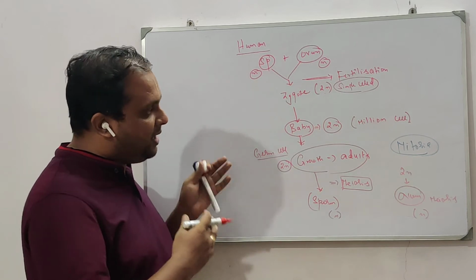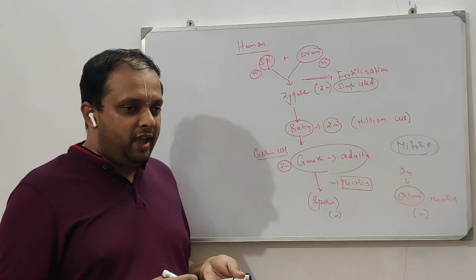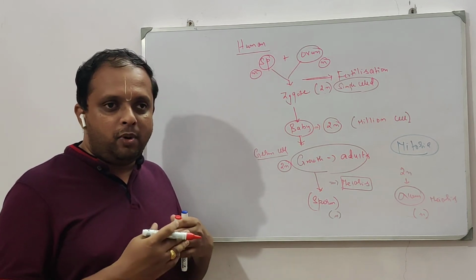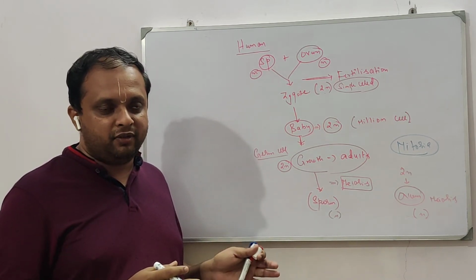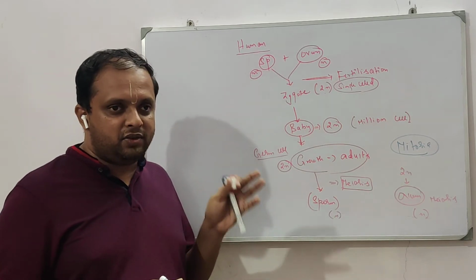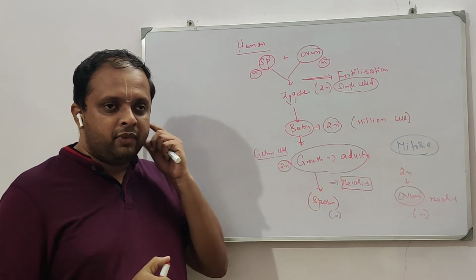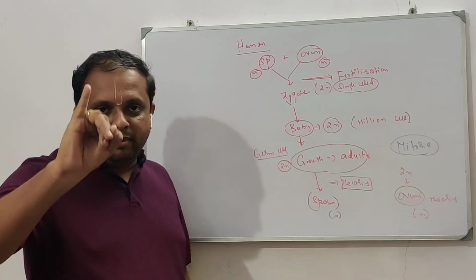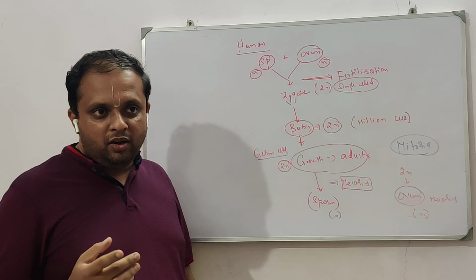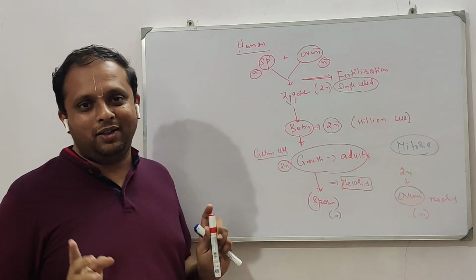I have taken the example of human for more clarity, but for any organism, leaving aside prokaryotes or bacteria, you will see the importance of mitosis, meiosis and fertilization. To summarize, mitosis maintains ploidy, meiosis reduces the ploidy and fertilization restores the ploidy.